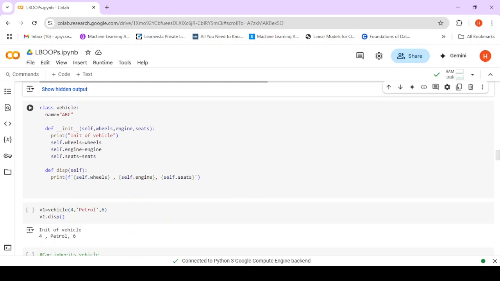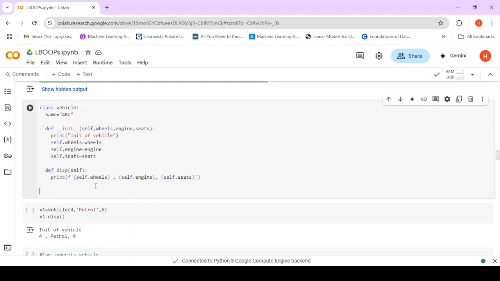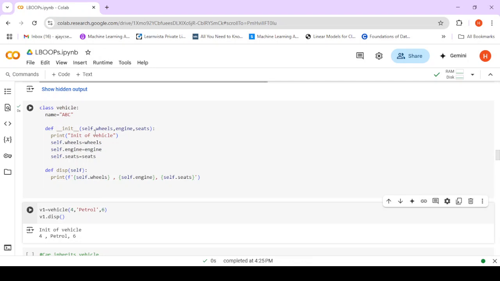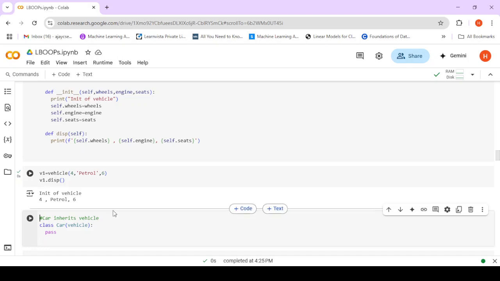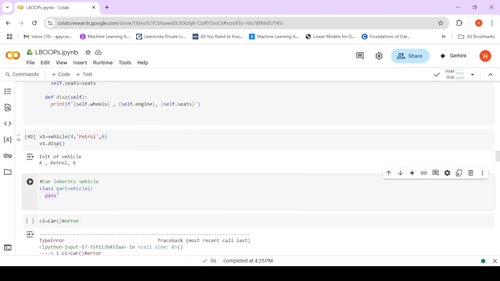So consider here, if there is one class which is vehicle. Here I have declared a class variable, and then there are wheels, engines and seats, which are the instance variables. Now the class car inherits vehicle, which is specified here, and there is nothing specified over here.